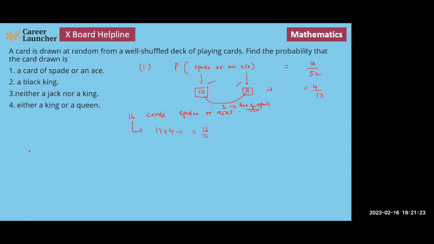Next question. What is the probability that the card is a black king? Card is a black king. Basically there are 4 kings, right? One king will be of spade, one king of club, one king of diamond, one king of hearts, right? So there is one king of spade and one king of club. These two kings are red colored.